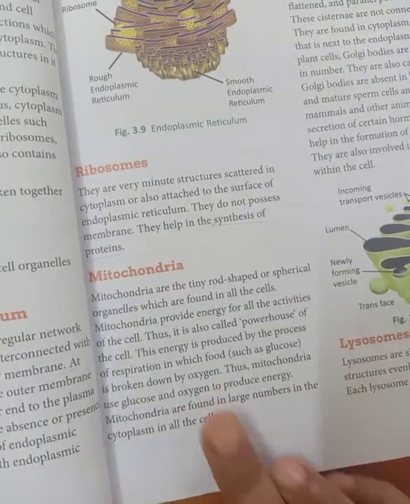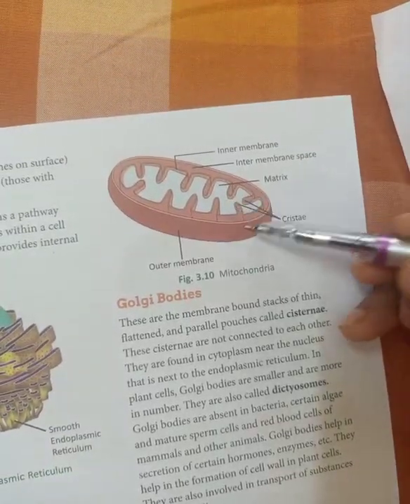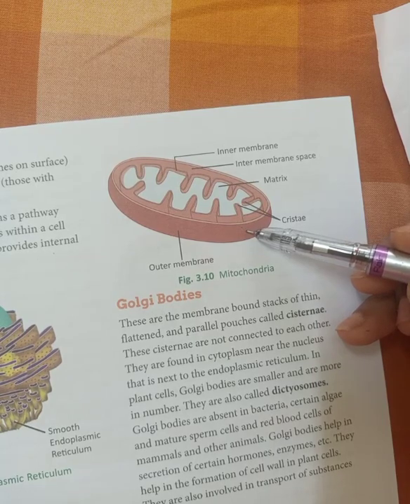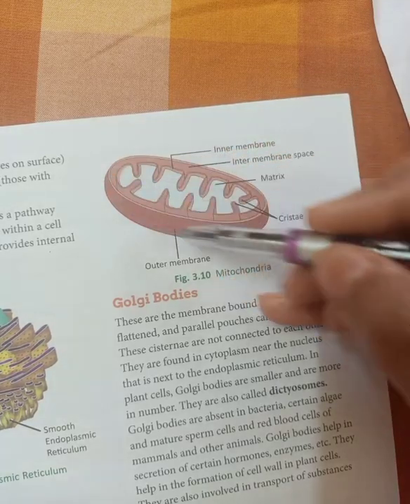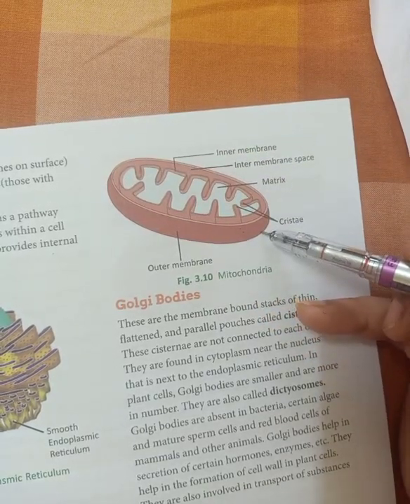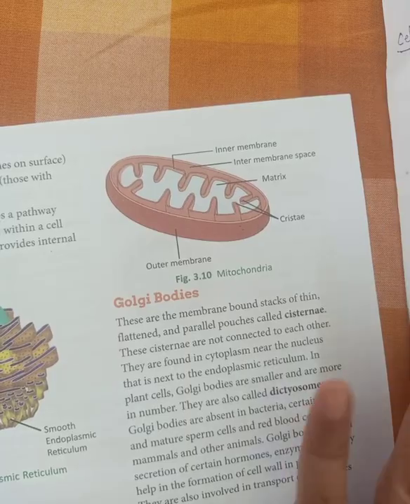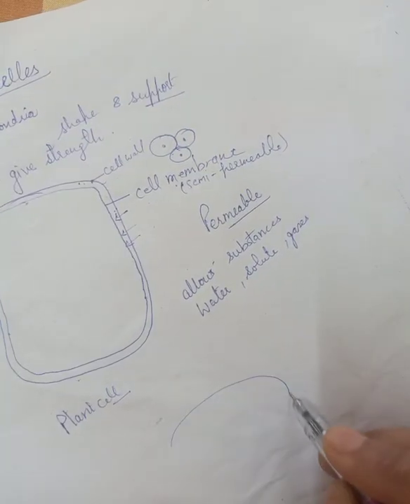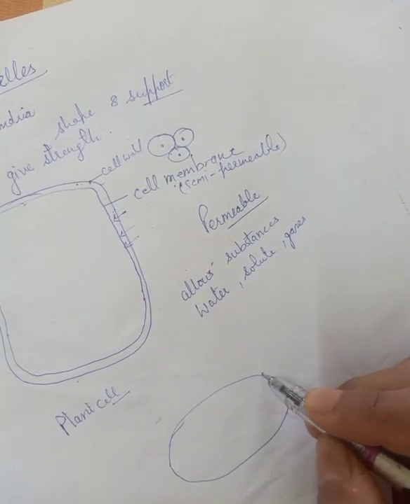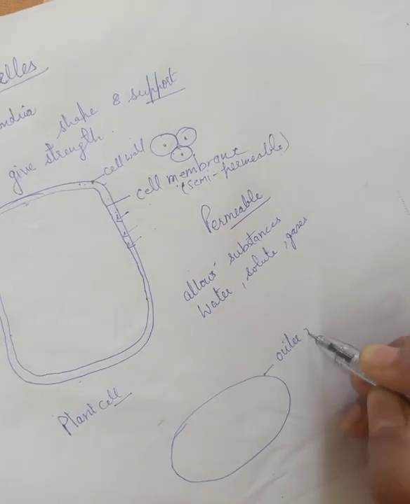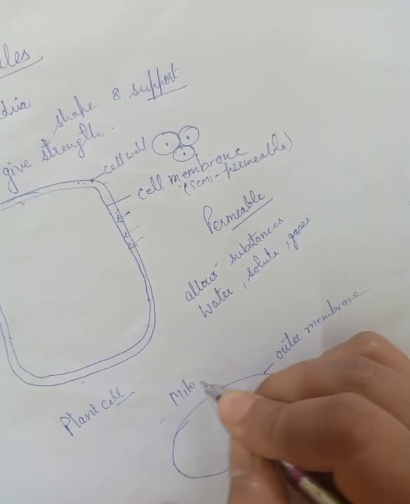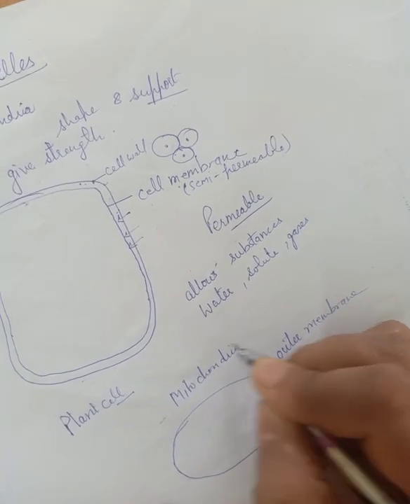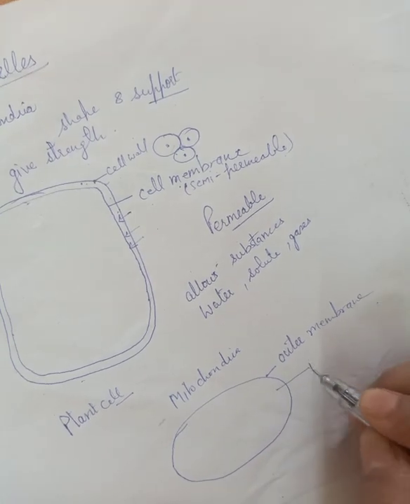Next is the mitochondria. As you can see in the picture, mitochondria is also a very important essential organelle of the cell. It may be rod shaped, it may be spherical, it can have any shape. So if we draw a mitochondria, we can draw it of any shape. This is the outer membrane of the mitochondria. This mitochondria has the outer membrane, then it has the inner membrane.